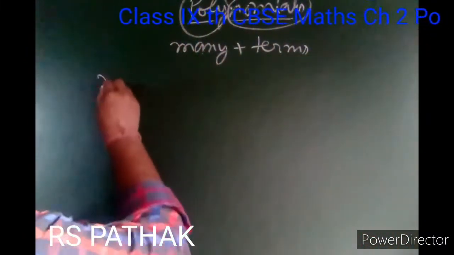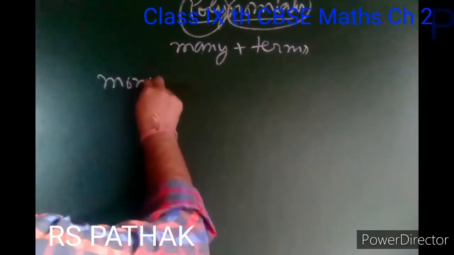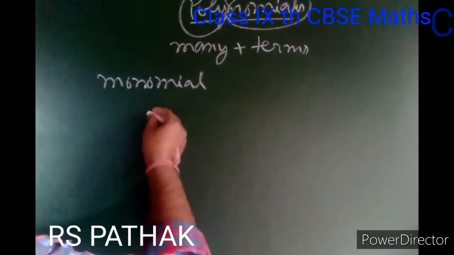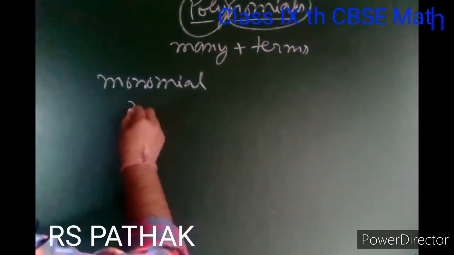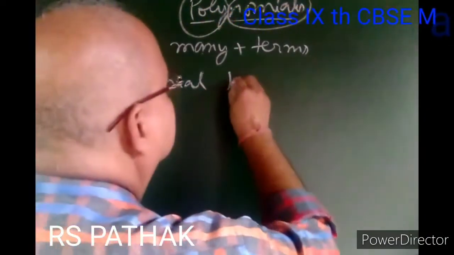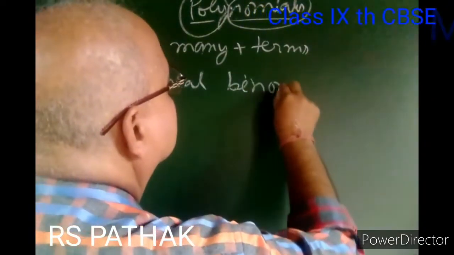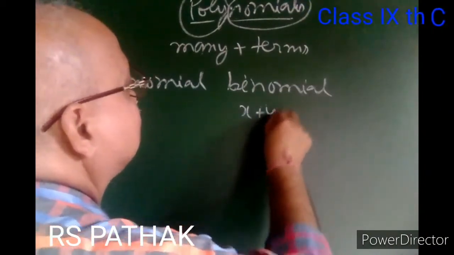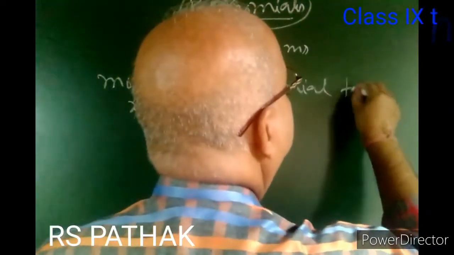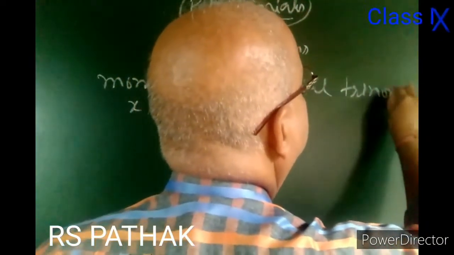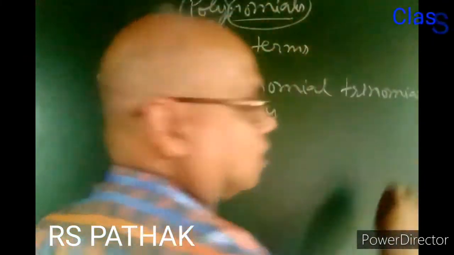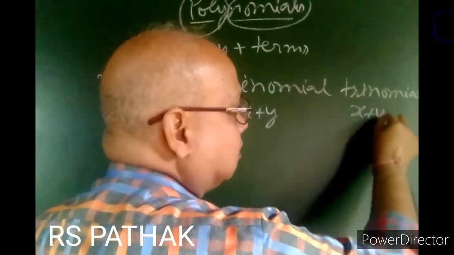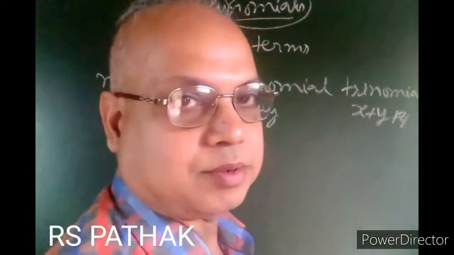You know monomial. Monomial is the expression having only one term. Binomial, the expression having two terms. Trinomial, the expression having three terms.